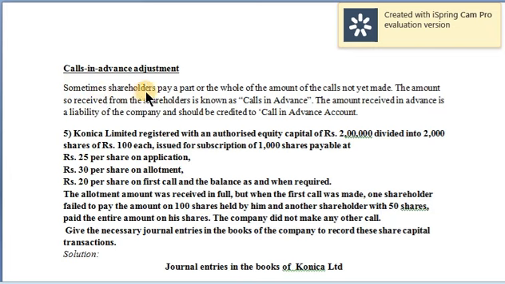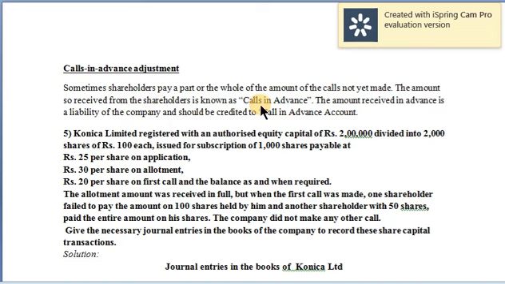Sometimes shareholders pay a part or whole of the amount of calls not yet made. The meaning is when we come to the third stage, that is call stage, before the company sends the call notice to the shareholders, few shareholders will come forward on themselves and make the payment in advance. The amount so received from the shareholders is known as calls in advance amount.